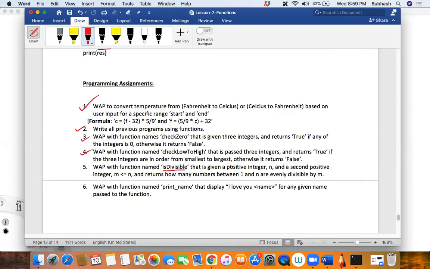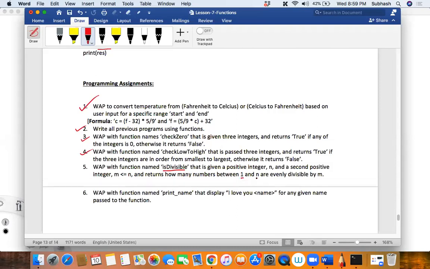The first parameter is n, a positive number. The second positive integer we have to give is m, which should be less than or equal to the first parameter. Then we have to return how many numbers between 1 and n are evenly divisible by m. Guys, you understand this? You will pass n and you will pass one value m, and you'll have to find out how many values between 1 and n are evenly divisible by m and return that number, right?